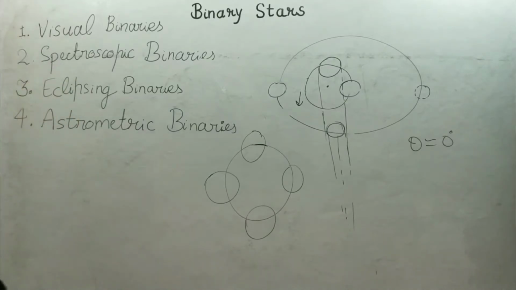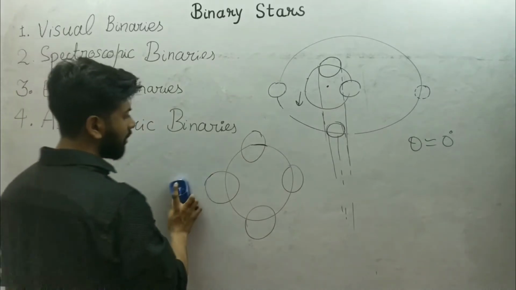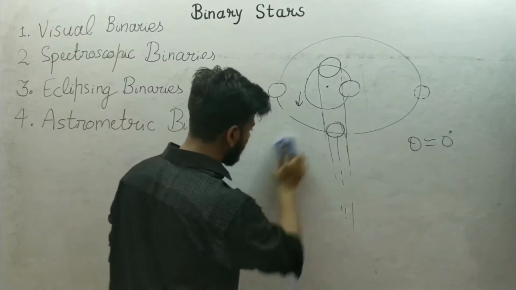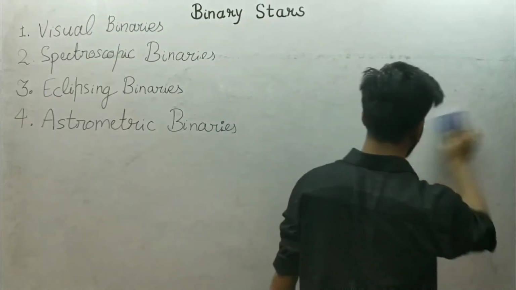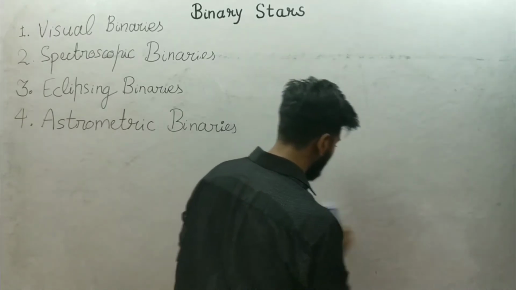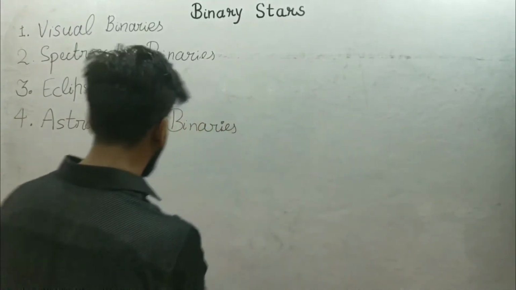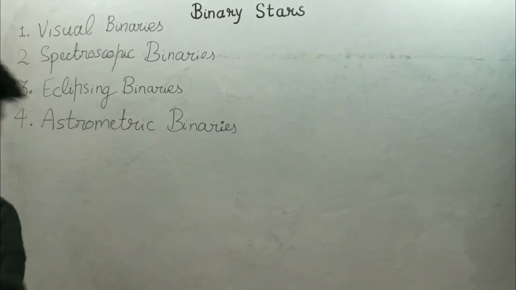Now we have discussed almost every category of binary stars. So we know some common examples of these stars, like the brightest star in the sky. What is the name?